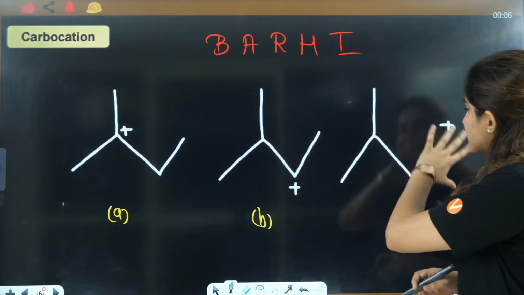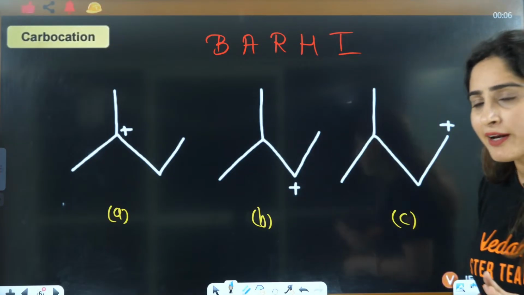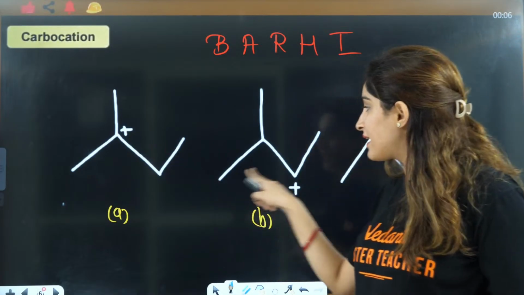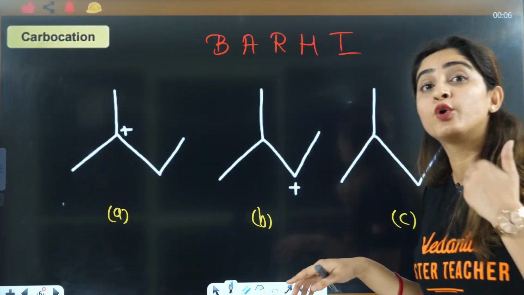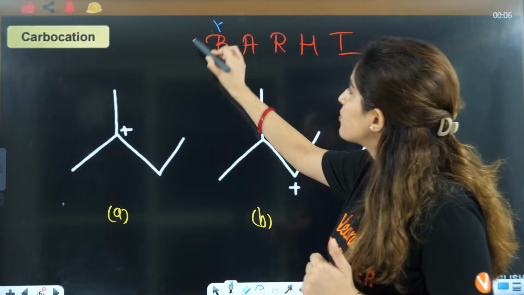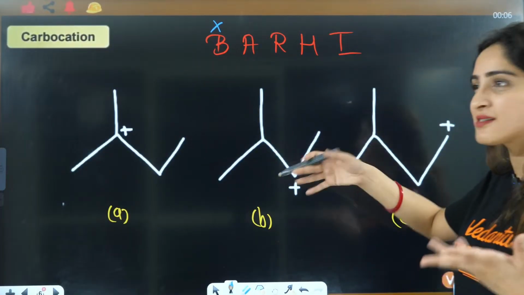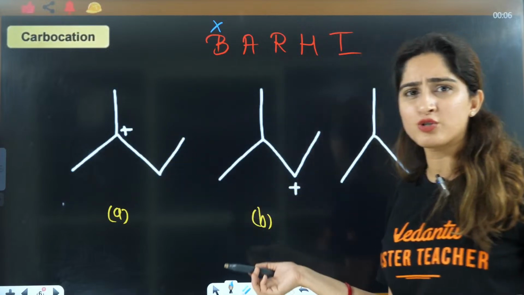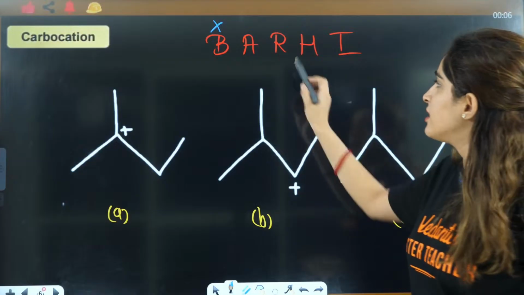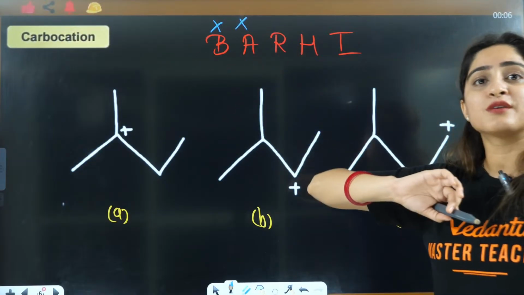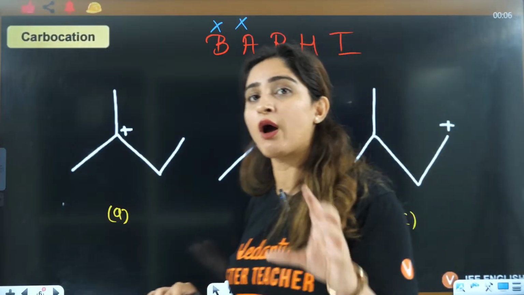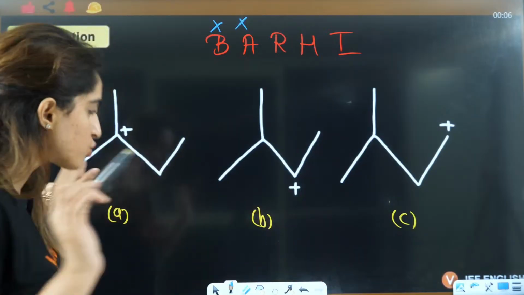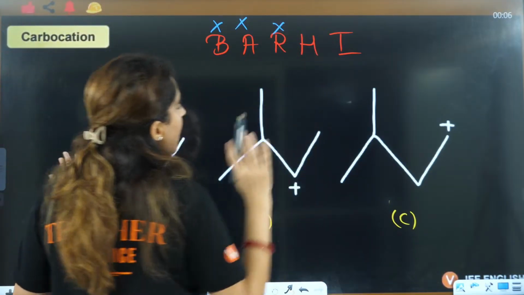So first, is there any situation where back bonding is applied? No. I can only see electron deficient. I can't see any electron rich species which can donate electrons. So back bonding is definitely not there. Resonance is definitely not there. Aromaticity is also not there, as nothing is cyclic here. For resonance you need a double bond, single bond, p orbital or alternate double single bonds. That is also not there, so this will also be cancelled.